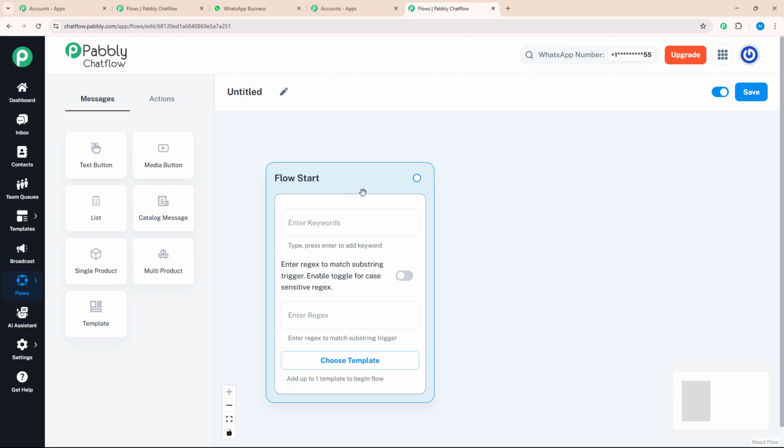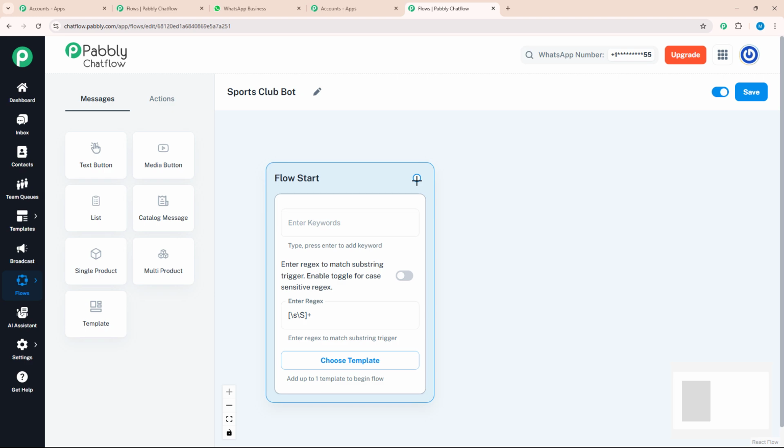After knowing all three features, we will give our flow a meaningful name. As we are making this flow for our sports club, I will name my flow accordingly, for example, Sports Club Bot. After giving a meaningful name, let's start creating this flow. To create this flow, I will enter a keyword which will identify what my customer is trying to say.